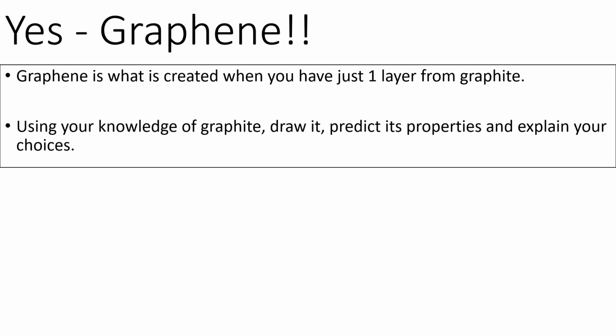So what graphene is, it's a single layer of graphite. Knowing what we know about graphite, see if you can draw it and predict its properties and explain your choices. So, another 5 minutes. Pause the video here, and we'll go through some answers in a sec. It's definitely a challenge, but it's well worth giving it a go.